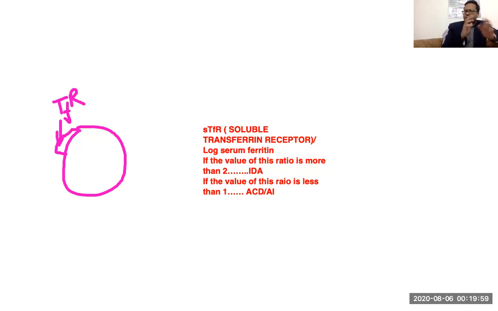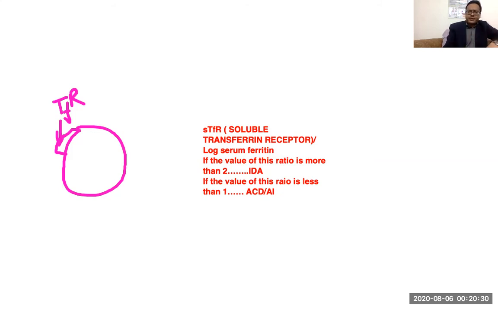So mathematically, in this fraction, sTfR divided by log of serum ferritin, sTfR is increasing in iron deficiency anemia and log of serum ferritin is decreasing. So the value would obviously be higher, in this case particularly more than 2. And in anemia of chronic disease, this value would be less than 1.